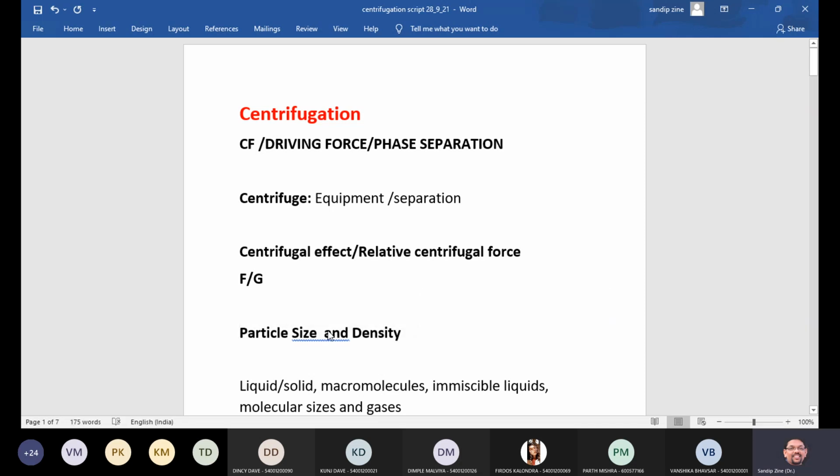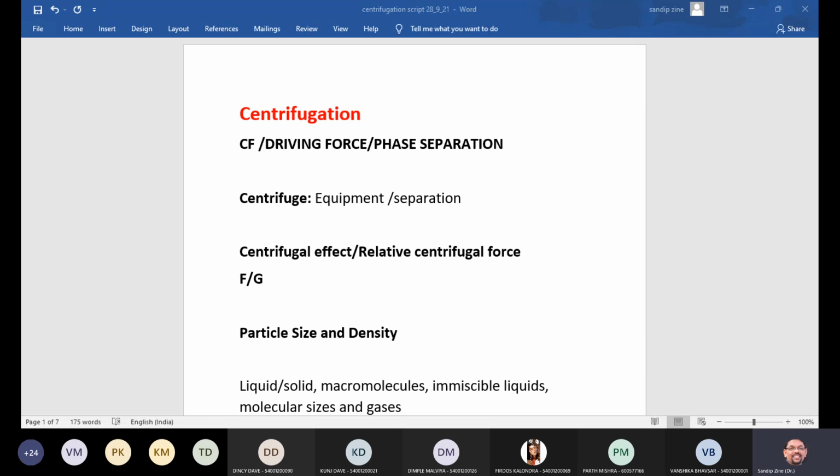Particle size and density means whatever phase separation we are doing will occur on the principle of particle size and density. Clear on this point?